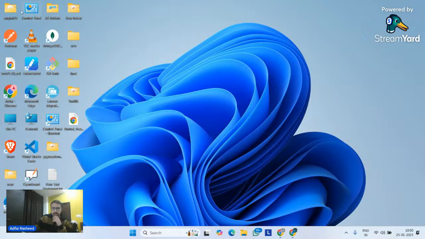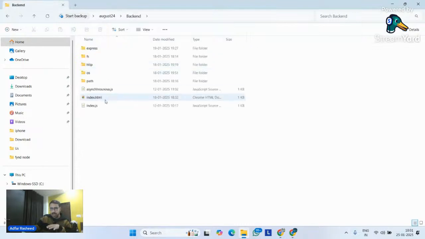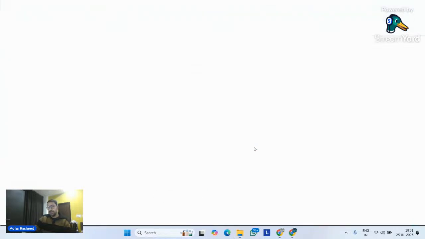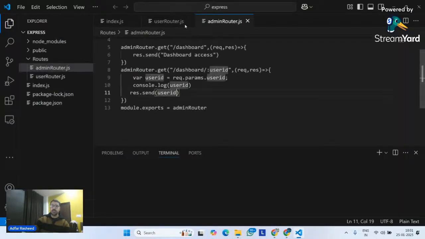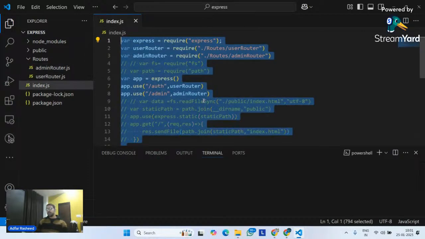As we all know, currently we are working on our backend module. In our backend module, we have already discussed a few of the modules, whether it was the FS module, HTTP, or the operating system part. And currently we are in the Express module, discussing our Express framework of our backend, right? This is what we are discussing currently.